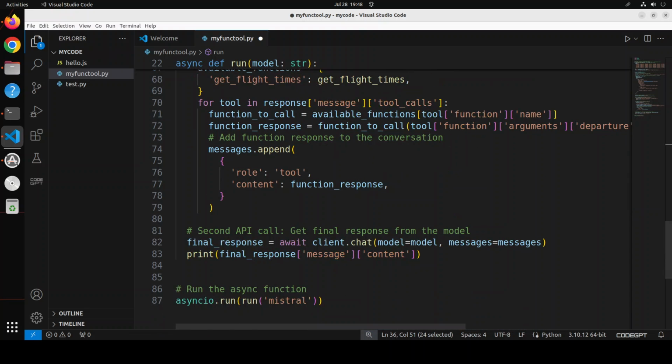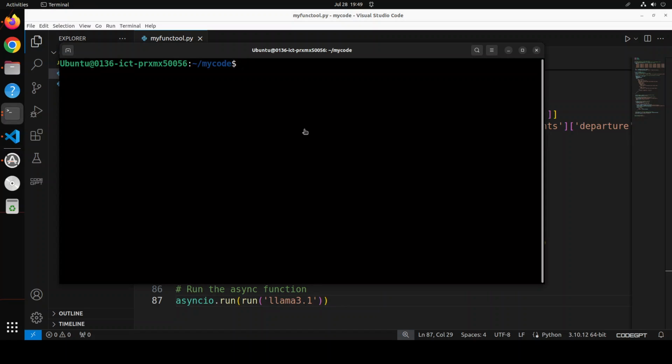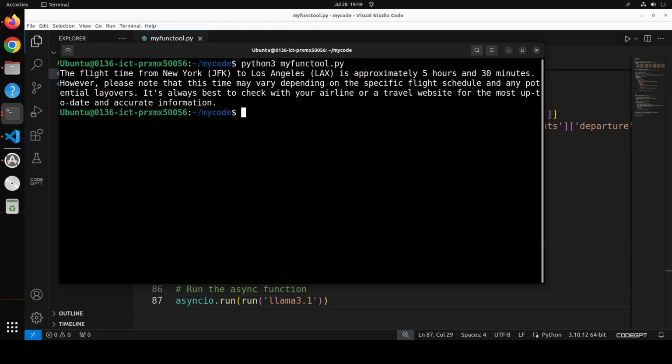And then this is where the model is being called. You can use either Mistral or the Llama 3.1 which we have downloaded. So maybe I'll just go with Llama 3.1 in this one. Okay, so the code is complete. Let's go to the terminal. So this is the terminal. I'm already in that my code directory. Let me call that function, which is python3 my func tool.py. Let's run it. Let's see if it responds.